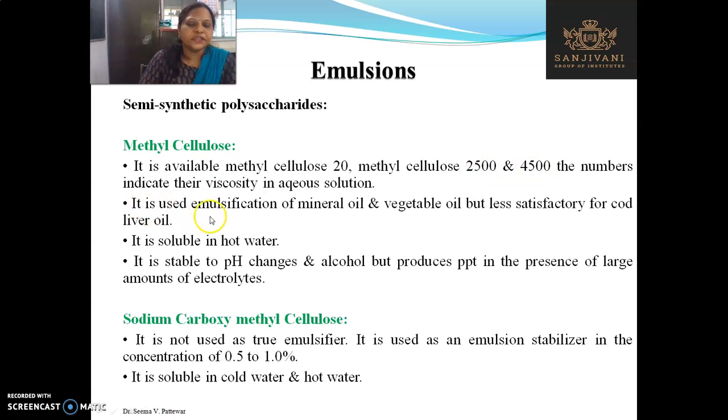It is used for emulsification of mineral oil and vegetable oil, but is less satisfactory for cod liver oil. It is soluble in hot water. It is stable to pH changes and alcohol, but produces precipitate in the presence of a large amount of electrolyte. So this is the disadvantage of methyl cellulose.